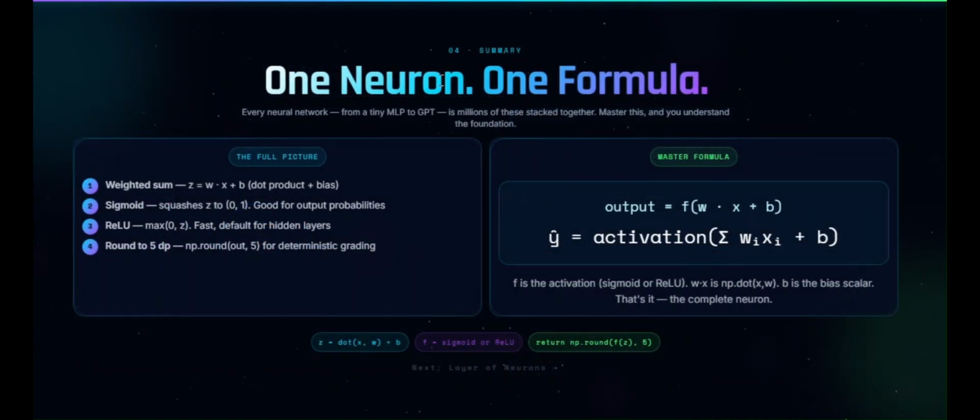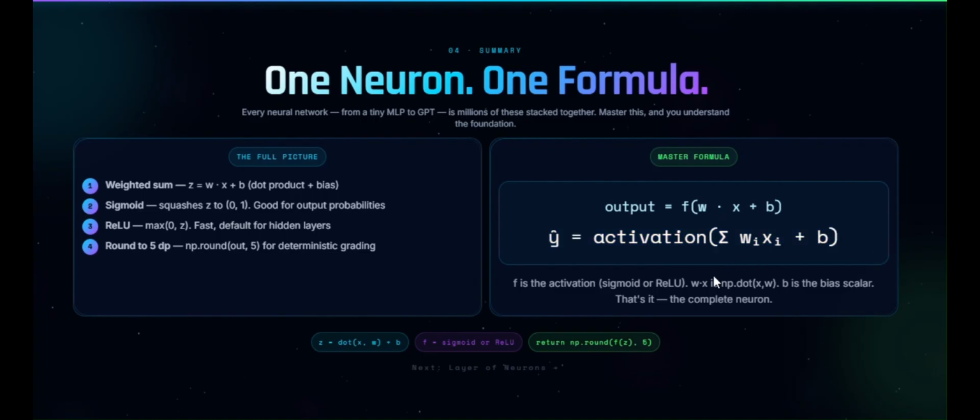And that's the complete neuron. One formula, one forward pass, and one output. Yet this tiny mathematical unit powers the entire world of deep learning. Every neural network, every transformer, every large language model is built from millions or billions of these neurons connected together. At the center of everything is this equation.